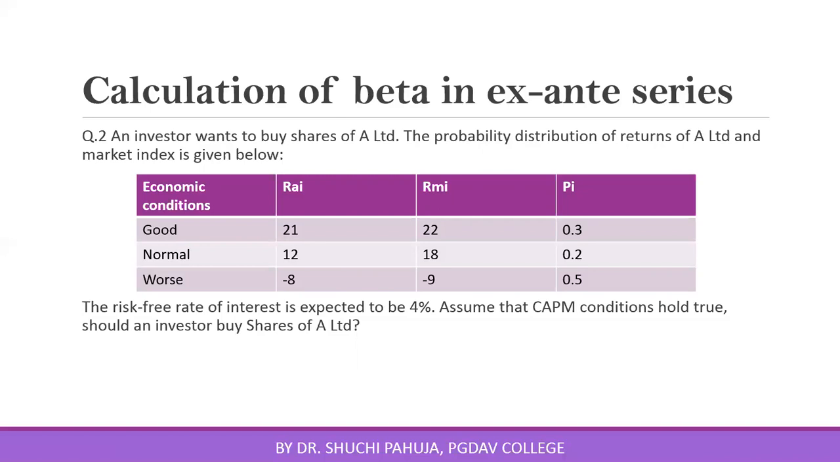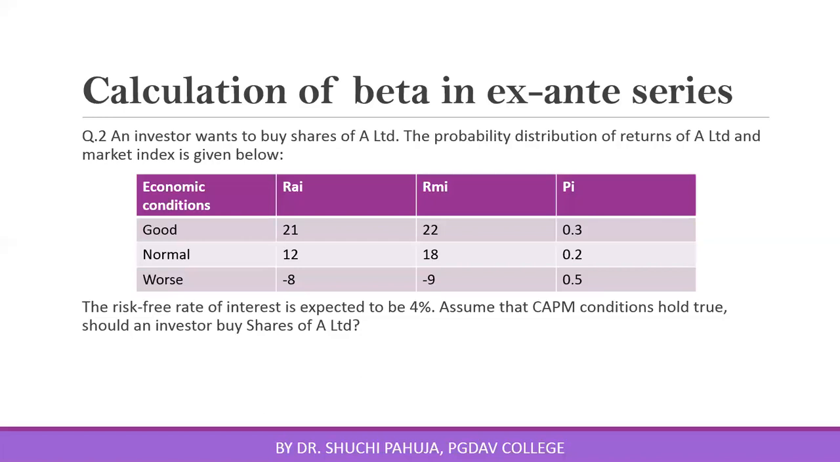In this situation, 3 economic conditions are given to us: good, normal, worse. Return on security A in these situations is given. Return on market portfolio in these three situations is given to you, and probability of occurrence of these three situations is given in this column. Risk-free rate of interest is 4%. Assuming CAPM equation, you have to tell, should an investor buy this share A?